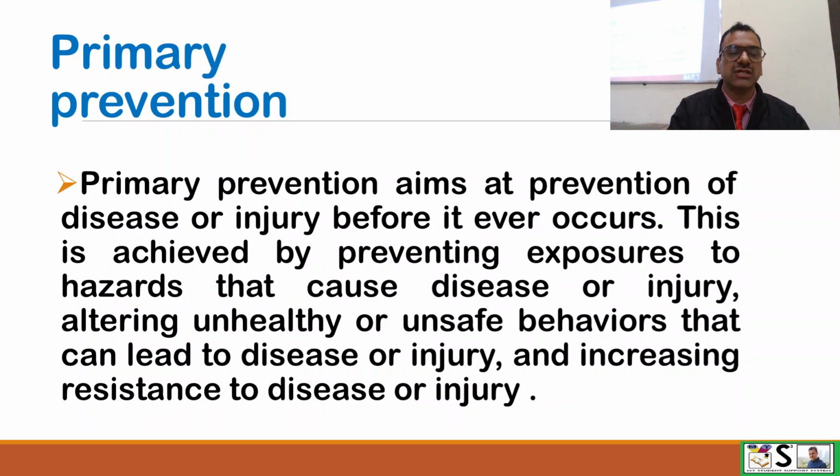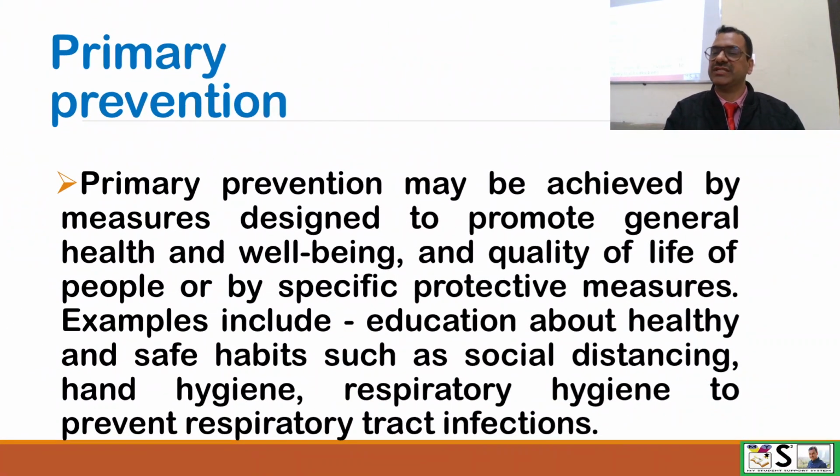We ask him to alter unhealthy habits and unsafe behaviors so that the disease or injury can be prevented. And we also try to increase the resistance or immunity against the disease, so that disease will not develop. These measures are known as primary prevention.